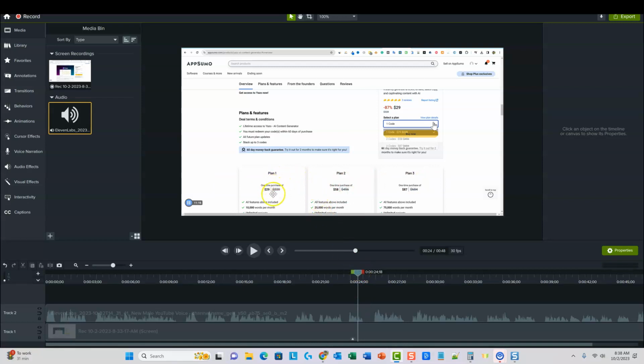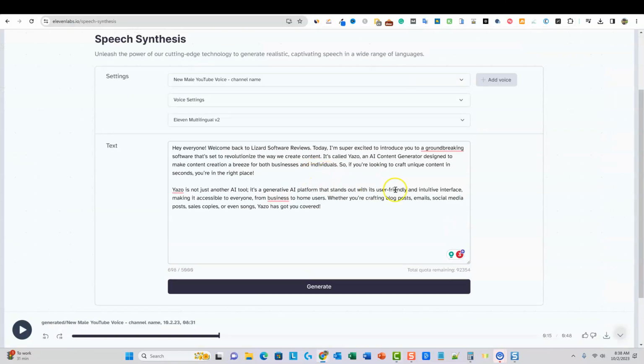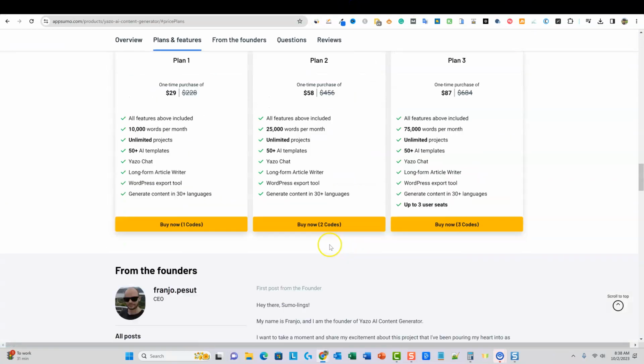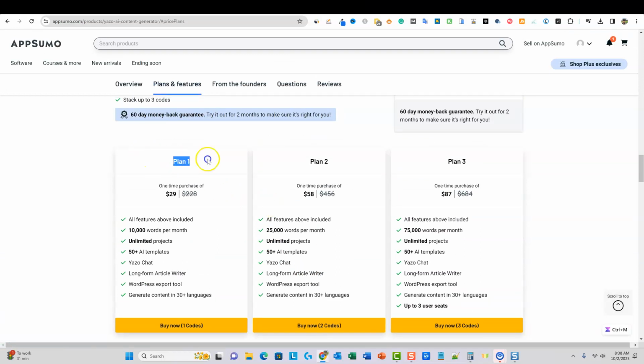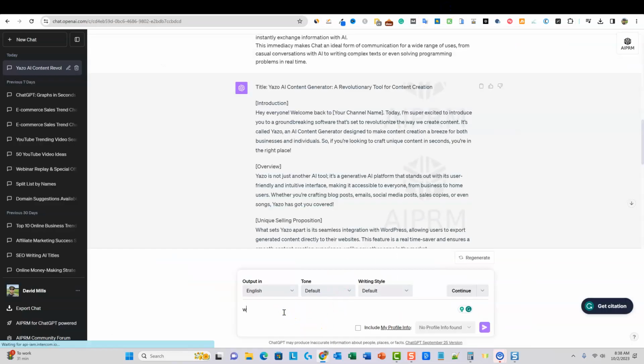So plan 1 is $29. So I'm going to actually come over here and let's just say we want to do something. I'm just going to show you exactly what you can do. There's just no excuses. So I'm going to go ahead and highlight all this, the pricing plans, right? I'm going to copy this. I'm going to go to ChatGPT and I'm going to say, write a brief paragraph summarizing the pricing plans here based on the info below.